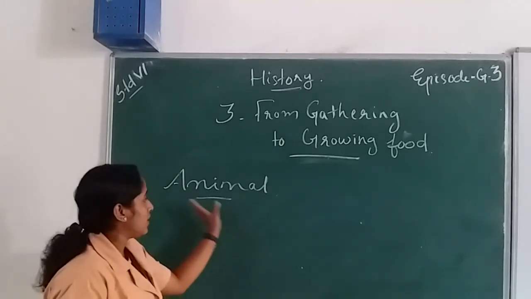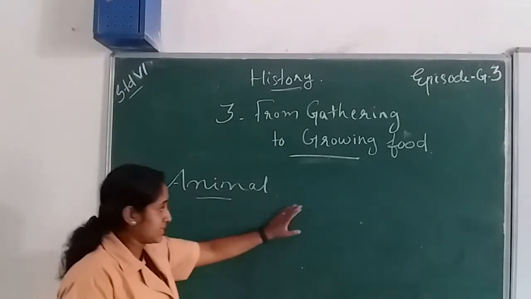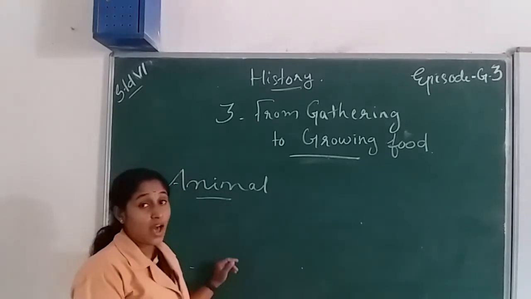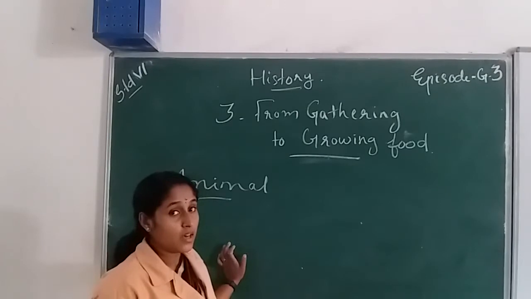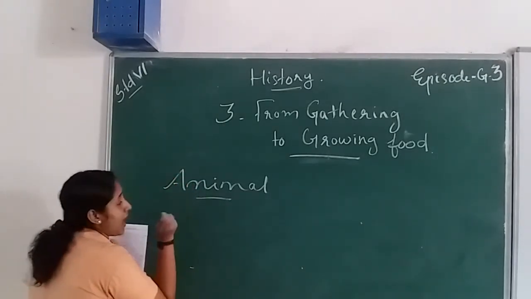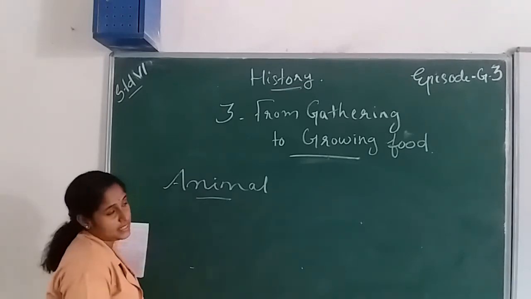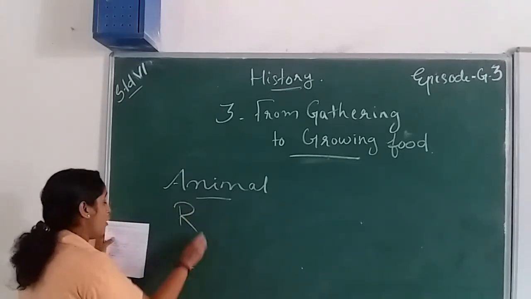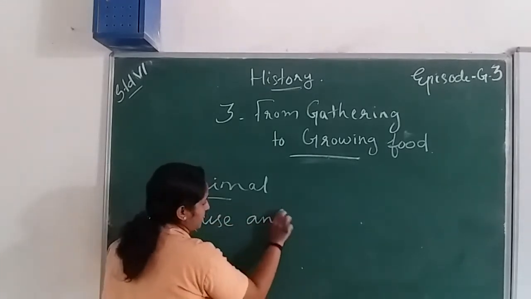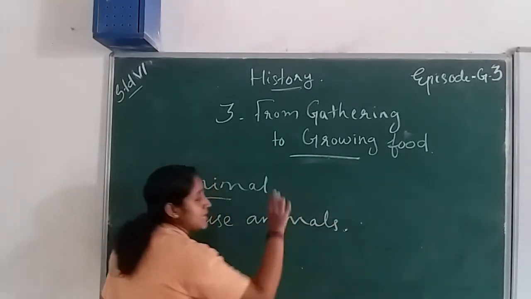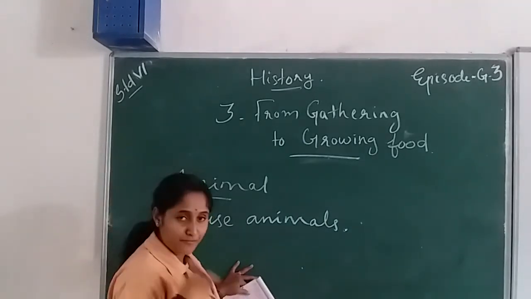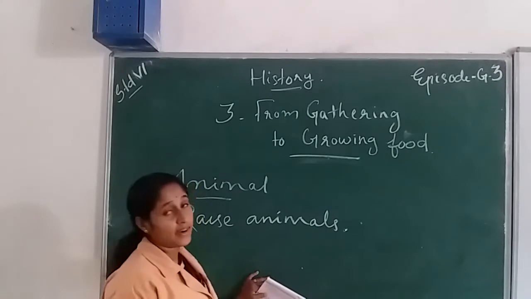According to the animal raising system, early humans were mainly raising animals for hunting purposes. After that, they were raising their animals for food, for example meat or flesh, eggs and milk.